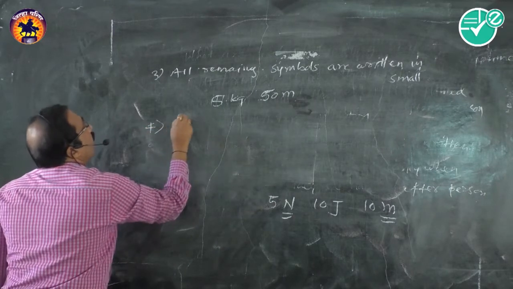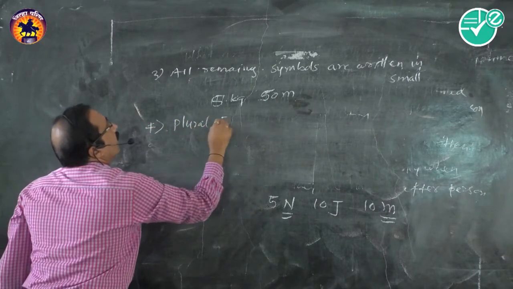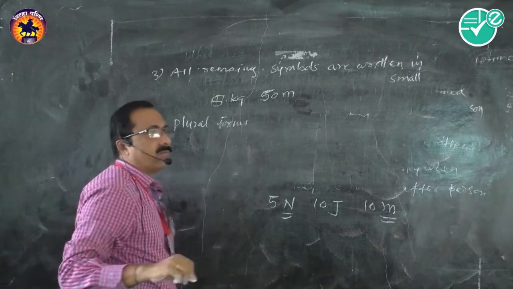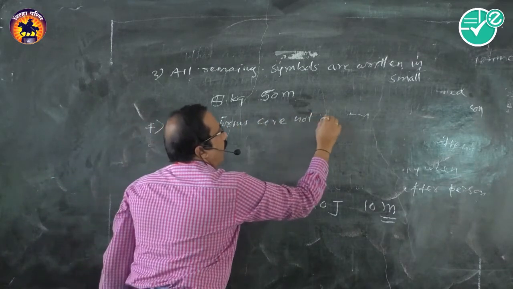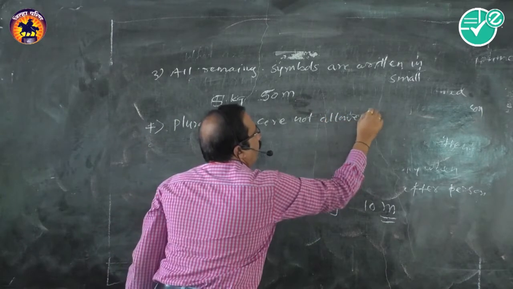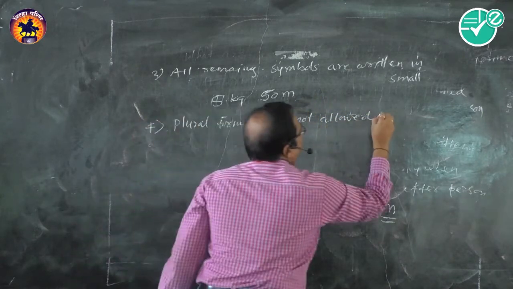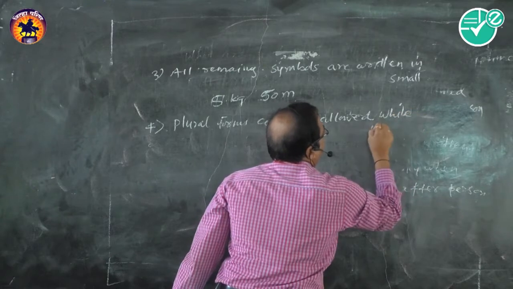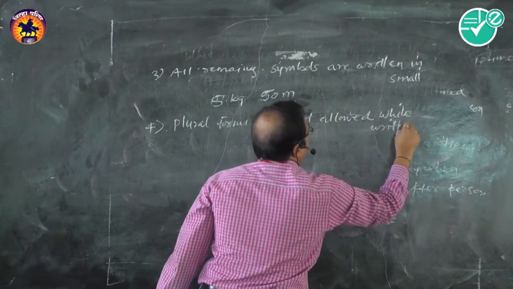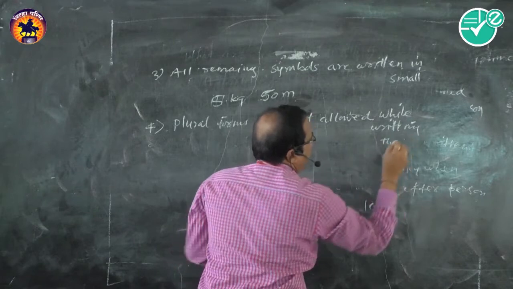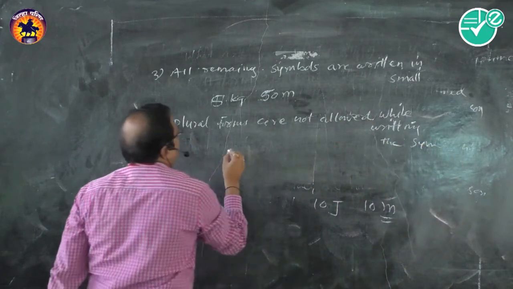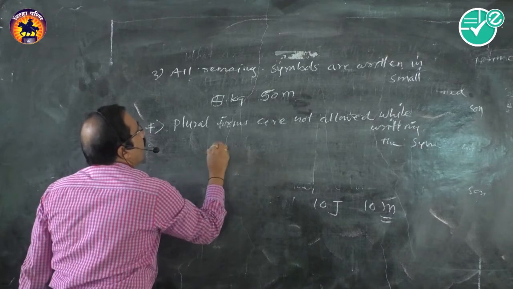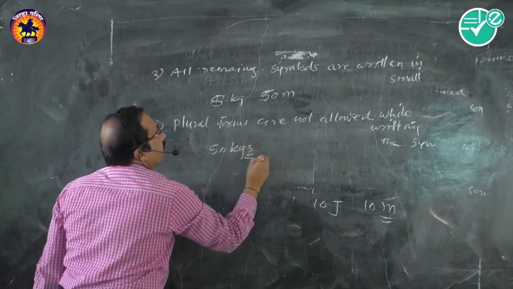Fourth one, plural forms are not allowed while writing the symbols. That means, for example, suppose we want to write 50 kilograms. Don't write 50 kgs.